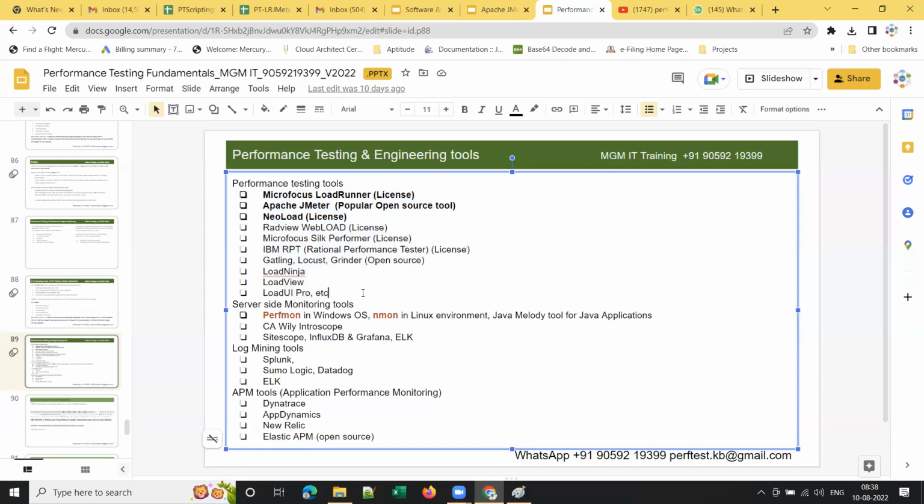And in product-based companies also, you will be having these IC roles, individual contributor roles. But if you join any service-based company, it will be teamwork only. There will be a team of 2 to 3 members.